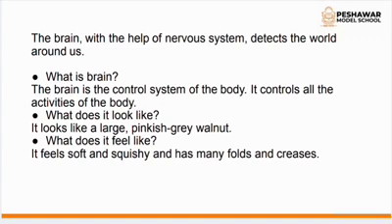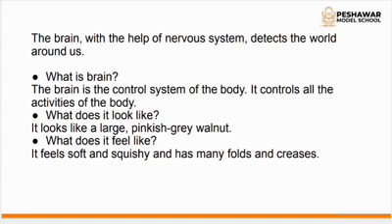Now we have to find the answer to how we are able to differentiate things, to know the difference between a soft voice and a harsh voice, and between different tastes, right? So the answer is the brain. The brain, with the help of the nervous system, detects the world around us. Our answer is, again I'm repeating, our brain. The brain, with the help of the nervous system, detects the world around us, right?